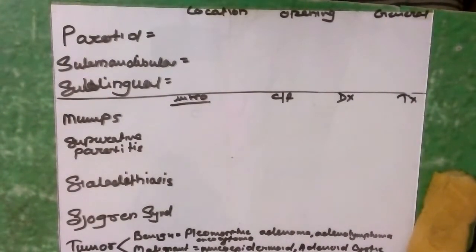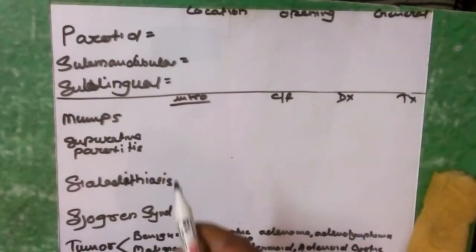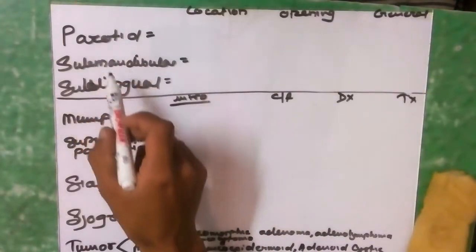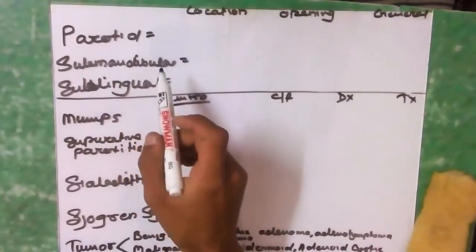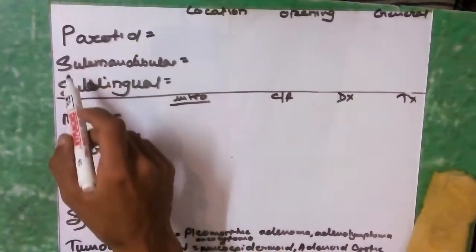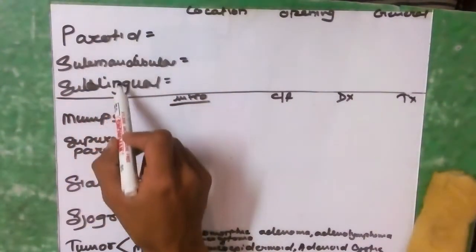Salivary gland. Salivary gland is an exocrine gland which has a duct supply and which produces saliva. They are divided into three types. Usually it's two types: major salivary gland and minor salivary gland. Major salivary gland is of three types, that is parotid, submandibular and sublingual gland.